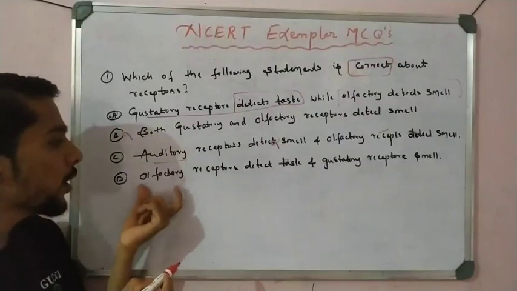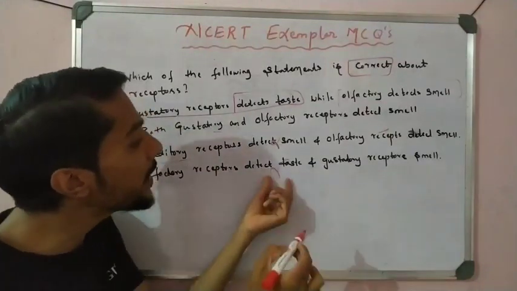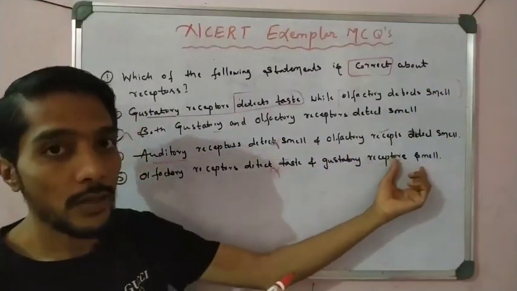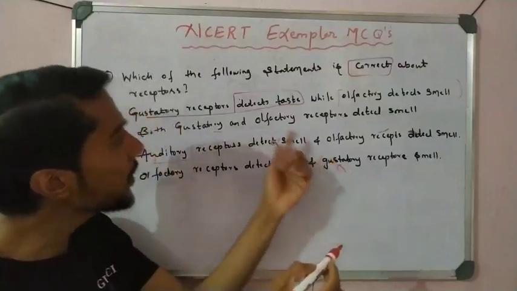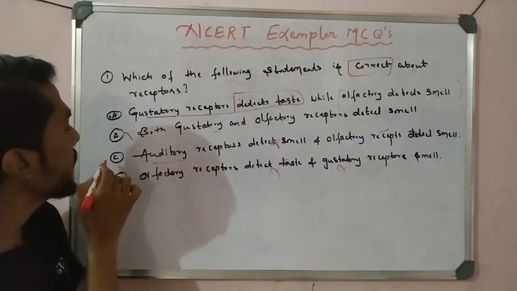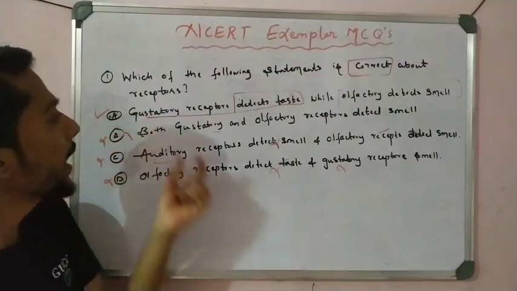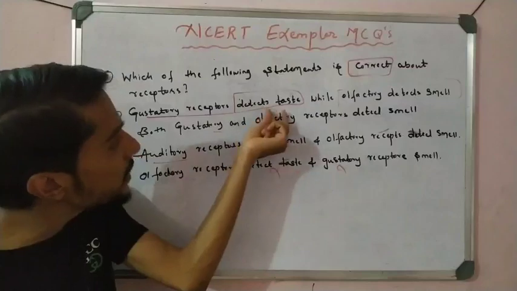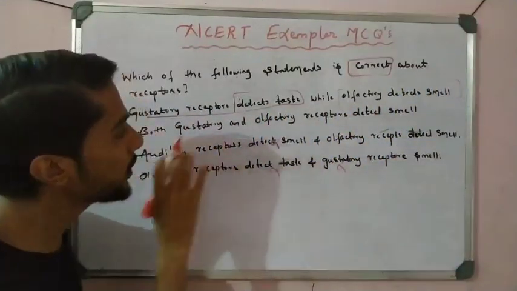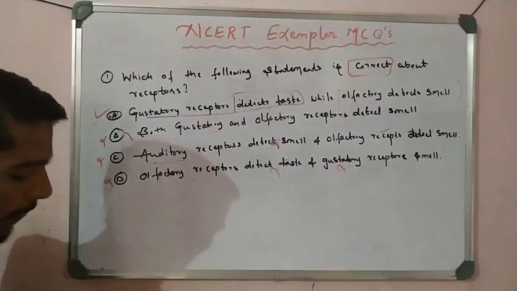Now the fourth one: olfactory receptor detects taste. No, we already learned that it detects smell, not taste. Gustatory smell is also not correct. Gustatory is for detecting taste. So option B is wrong, option C is wrong, option D is wrong, and option A is correct: gustatory receptors detect taste and olfactory receptors detect smell. You have to remember this point. So this is the number 1 exemplar. Write this down in your notebook.